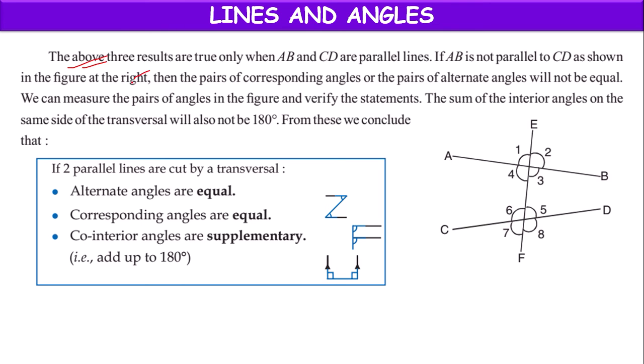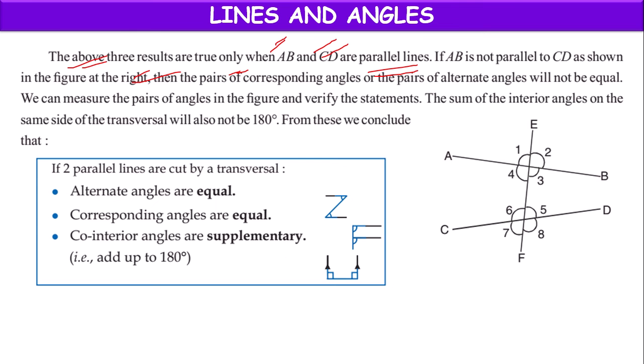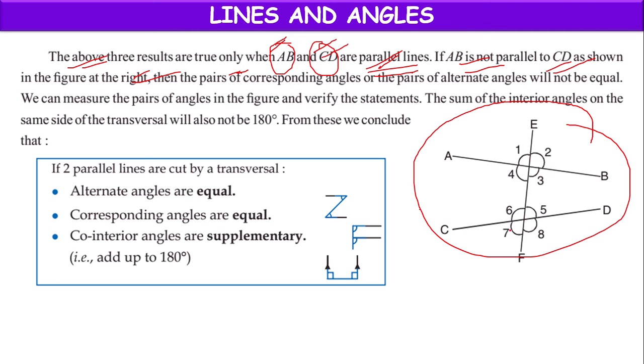So the above three results are true only when AB and CD lines are parallel. Whatever statements we have given now will be true only if the AB and CD lines are parallel to each other. If AB is not parallel to CD, as shown in this figure, according to this figure,